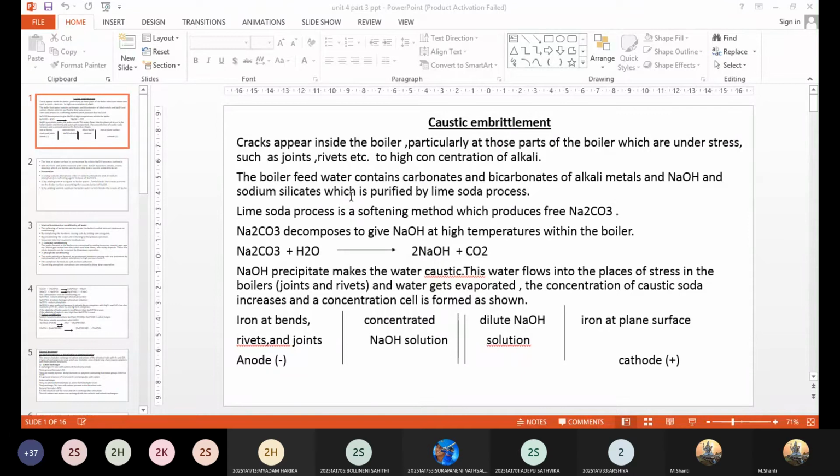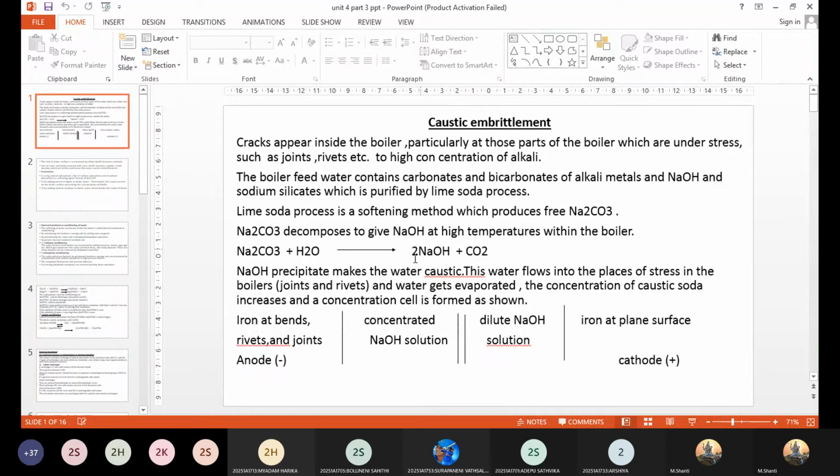When it enters the boiler feed water under high temperatures and pressures, what will happen? Sodium carbonate reacts with the water and gets decomposed into sodium hydroxide and carbon dioxide. These are the two products obtained by the decomposition of sodium carbonate, and they cause equal harm to the boiler. How? Sodium hydroxide is the one which is actually making the boiler metal brittle.